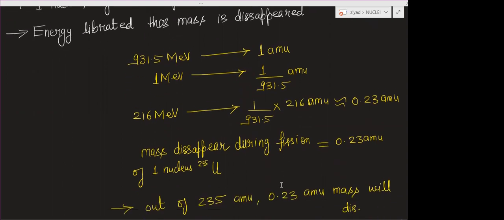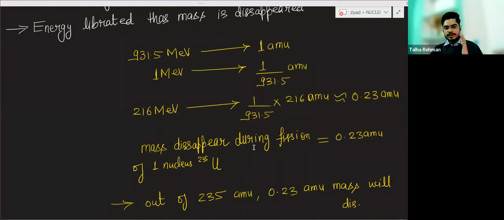So we can say that the mass disappearing during fission of one nucleus of uranium 235 is 0.23 AMU.